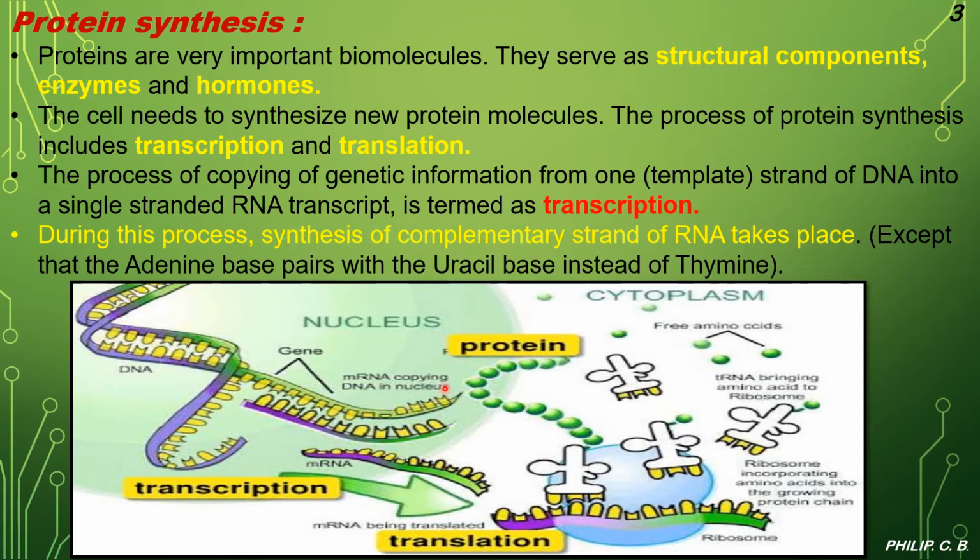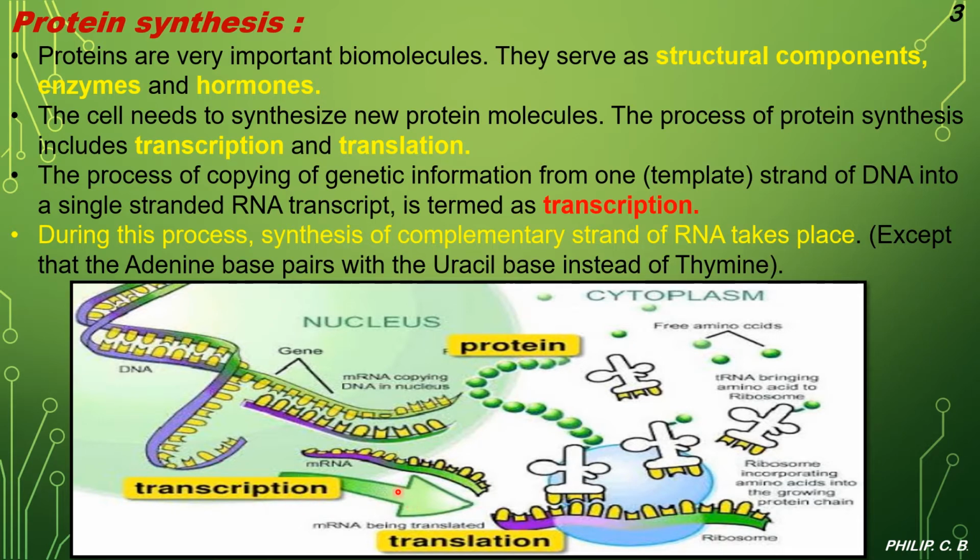Now you can see the image which I added, which again helps to understand. In this entire part, and in the entire chapter, in all the videos, you can see many good images and animation slides which help to make the concept very clear. Here you can see the double stranded DNA, and you can tell the strands apart by two different colors, purple and green. The two strands get separated, and the mRNA copies the DNA in the nucleus, which is the transcription process.